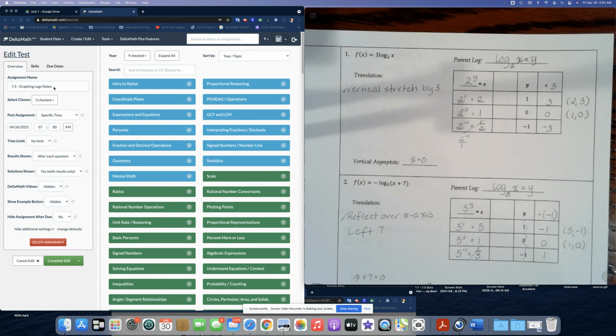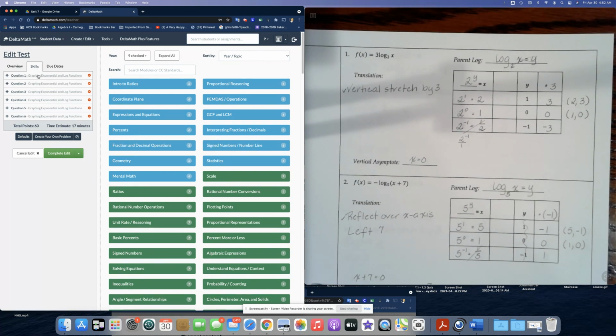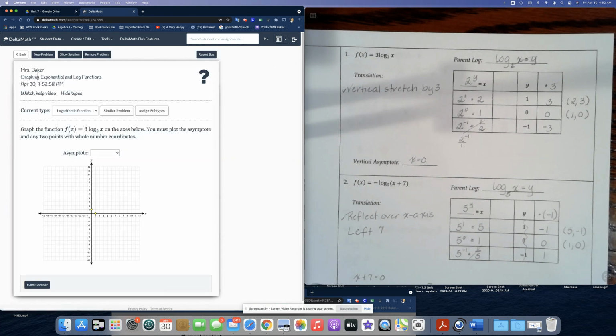So again, my DeltaMath screen looks a little different because I'm going in as a teacher, so bear with me. But once I get to this screen, I'm going to see the same equation that you see. So I click on question 1 and I see the exact same equation that we just looked at. f of x equals 3 log base 2 of x. First thing we need to do is select our asymptote. Remember that for logs, our asymptotes are going to be vertical, not horizontal. And as soon as I click vertical, all of a sudden an asymptote appears as well as my function graph.